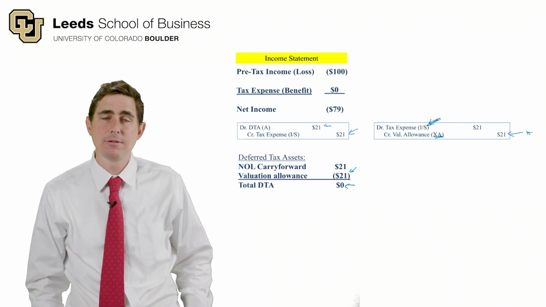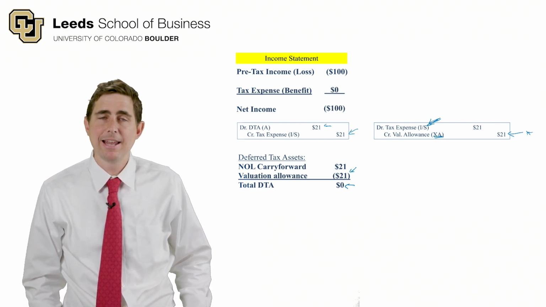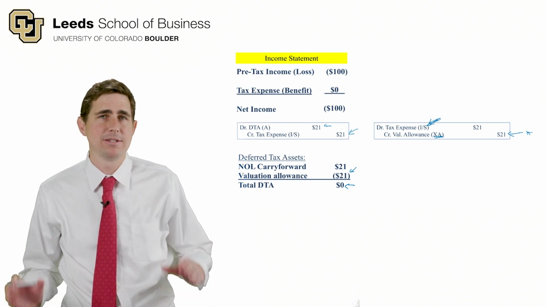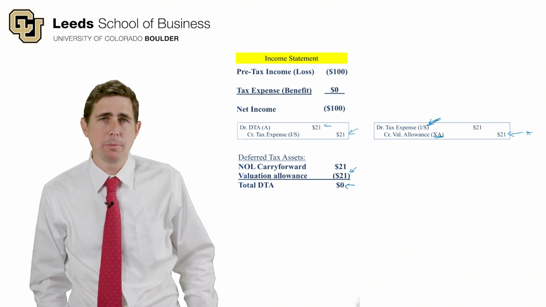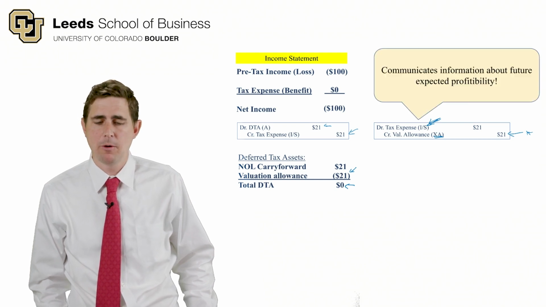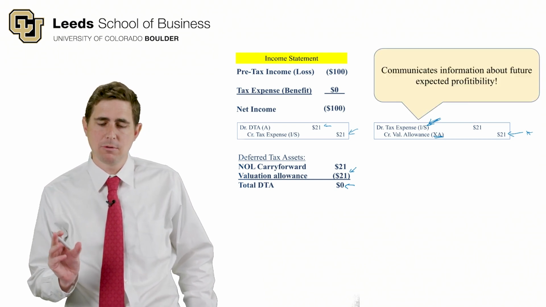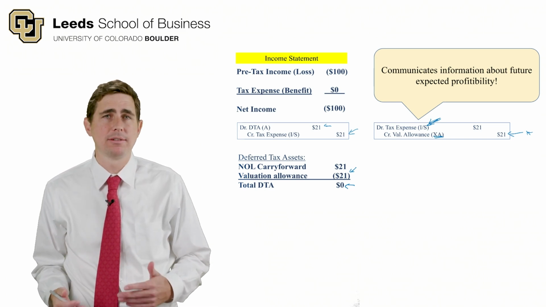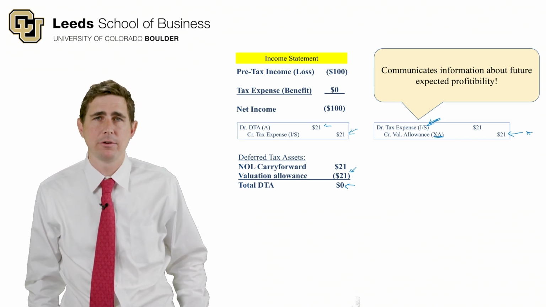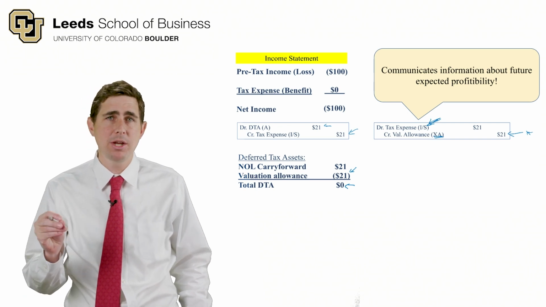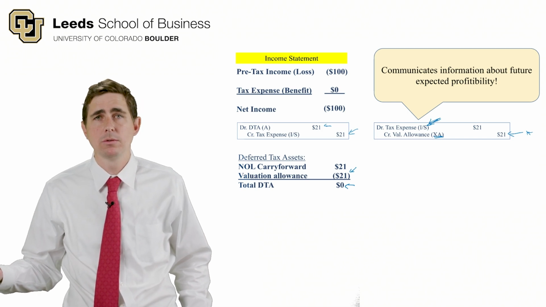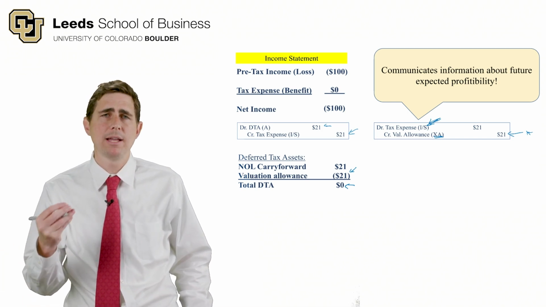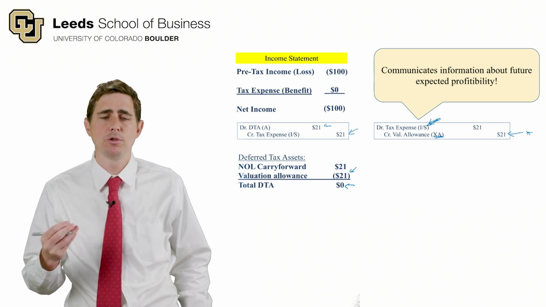And so now we're going to have $0 of tax expense on our income statement. And now that loss of $100 is just as painful as it was before we thought about taxes. It's a $100 loss rather than a $79 loss. The important part we learned here today is that management's decisions around whether or not to recognize a valuation allowance on our deferred tax assets communicate information about whether management expects to be profitable enough in the future to use these tax assets. So it communicates information about management's expected future profitability.